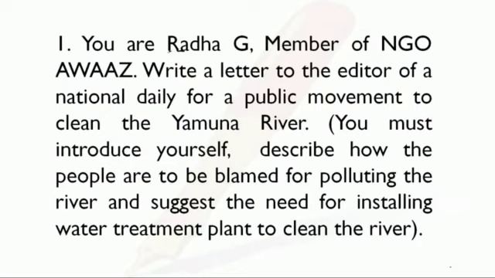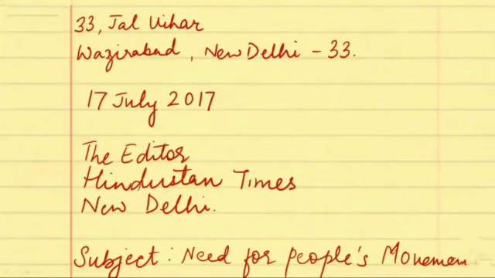Now let us see how we will write the letter. Here it is written 33 Jalvihar, Wazirabad, New Delhi. This is all given here. As this is not given in the question paper, there is no need to write all this on your own. Then you will write down the date, then the editor, and then the name of any national newspaper, as I have told you. Here I have written Hindustan Times, and then New Delhi.